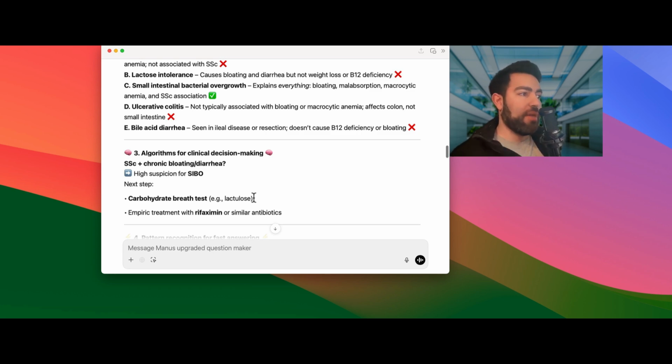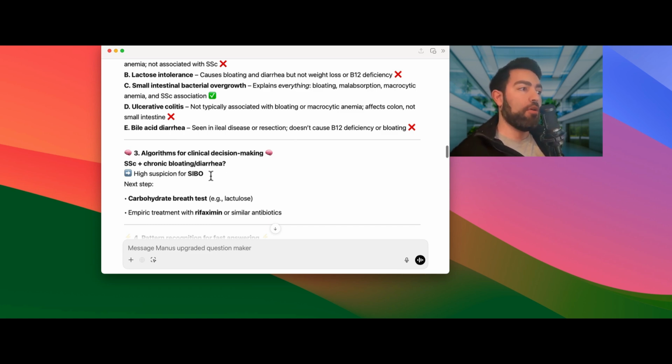So you want to be able to pick out the exact associations, because you cannot guess on the boards. These are all perfectly placed educational objectives based on real cases. They will not give you two things on boards. It will be this issue, and you really need to pick that out.